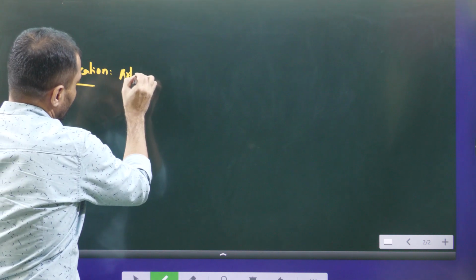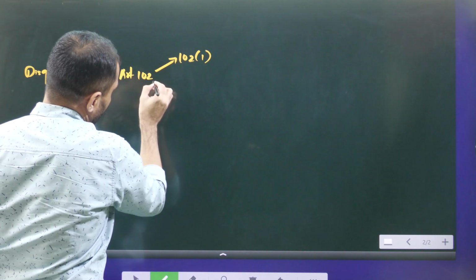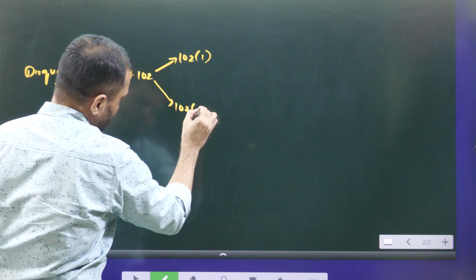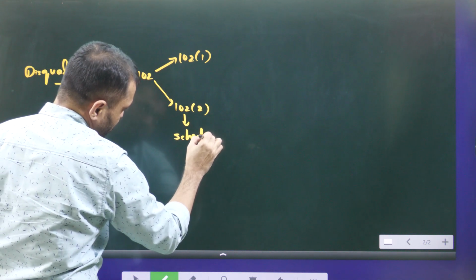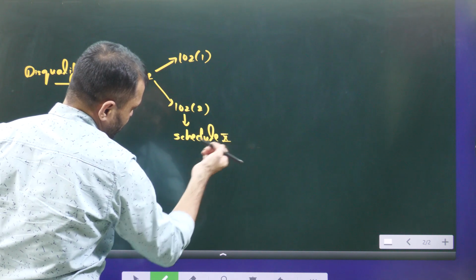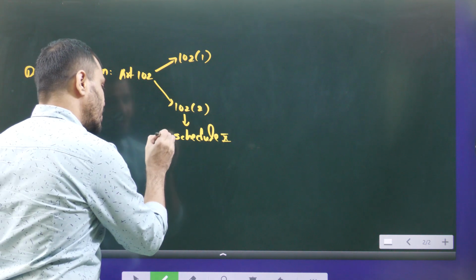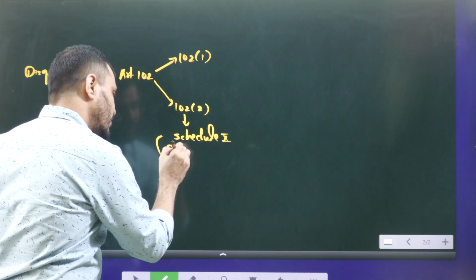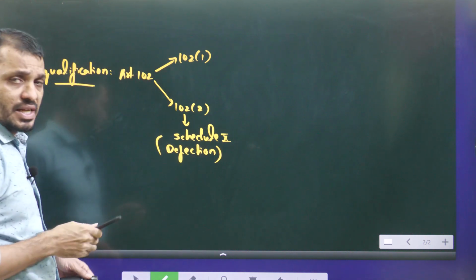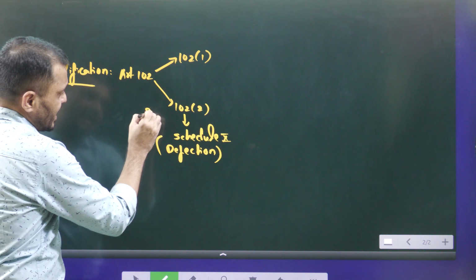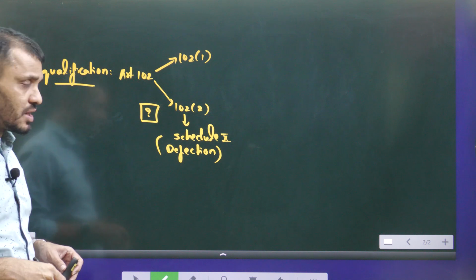Disqualification of an MP is dealt with by Article 102 clause 1 and Article 102 clause 2. Article 102 clause 2 mainly discusses Schedule 10, disqualification under Schedule 10. This is nothing but disqualification on grounds of defection. Tell me, students, Schedule 10 was added through which constitutional amendment?